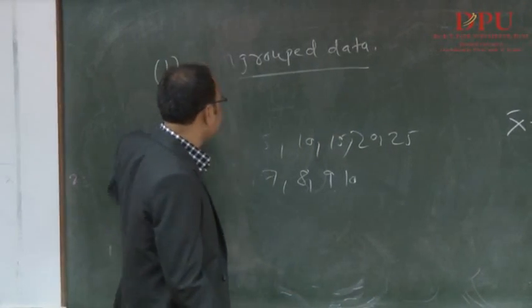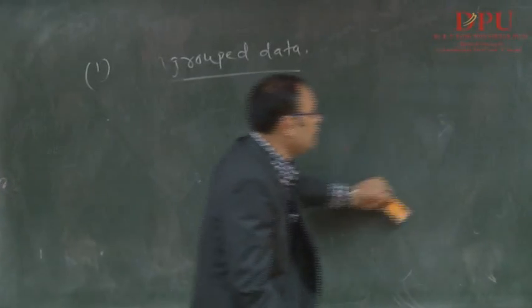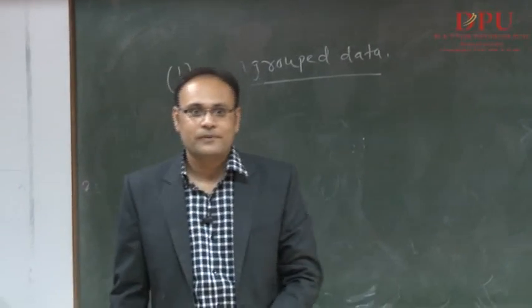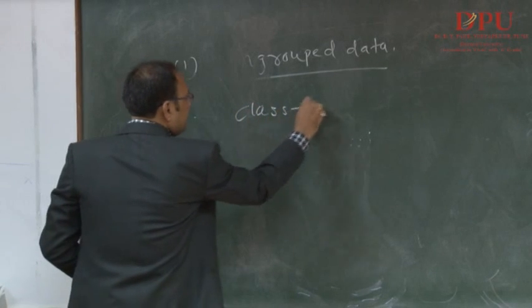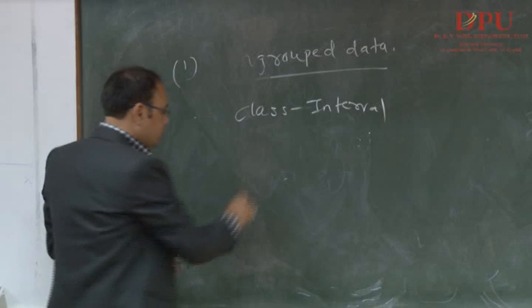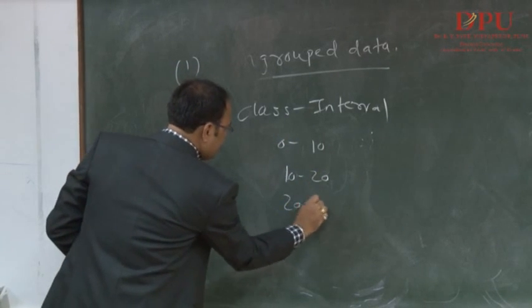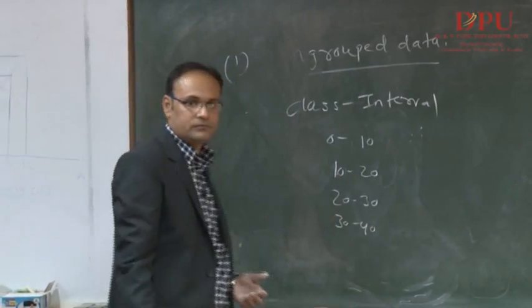Now grouped data. In grouped data, what are we going to do? This data is divided into some number of classes, class intervals. I think you have seen this before as well. Suppose we take an example like 0 to 10, 10 to 20, 20 to 30, 30 to 40 and so on, right?